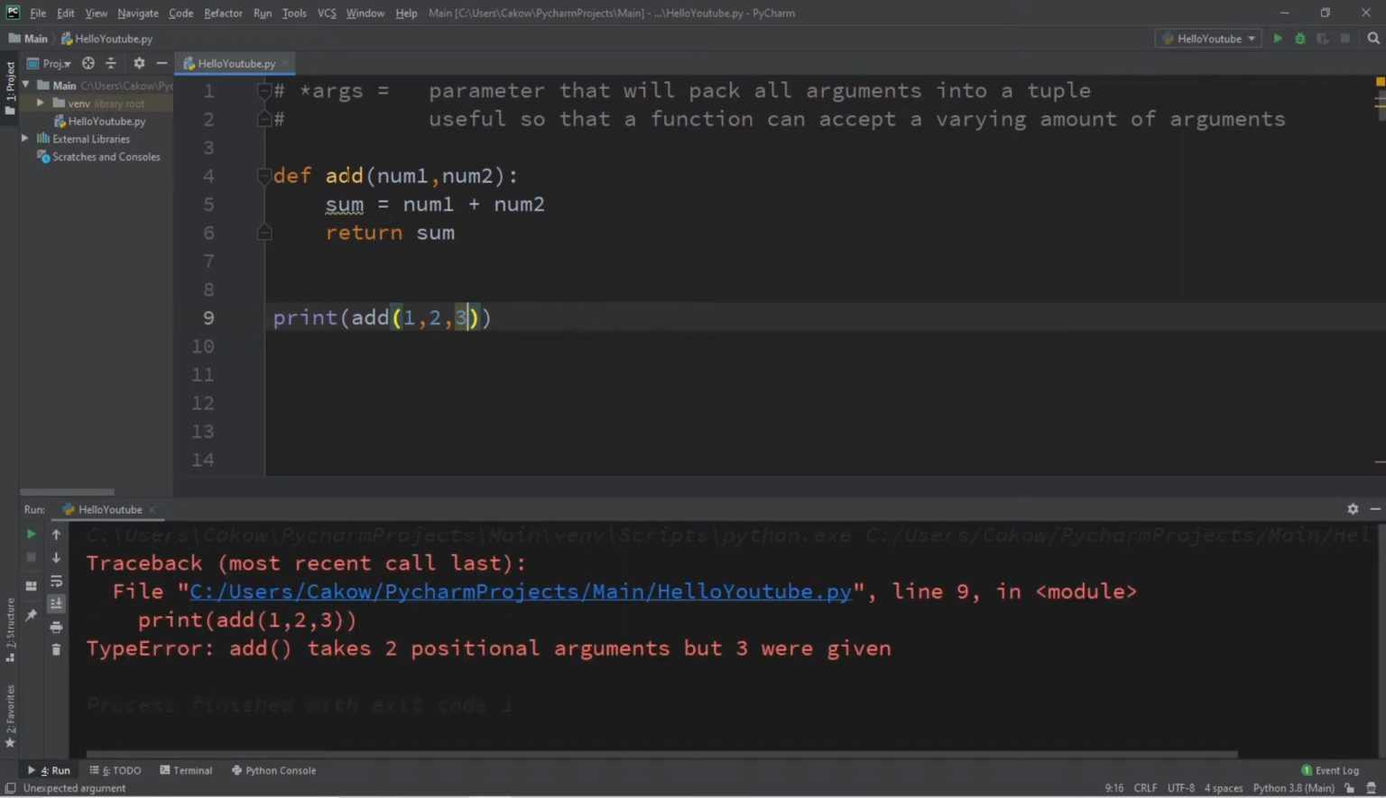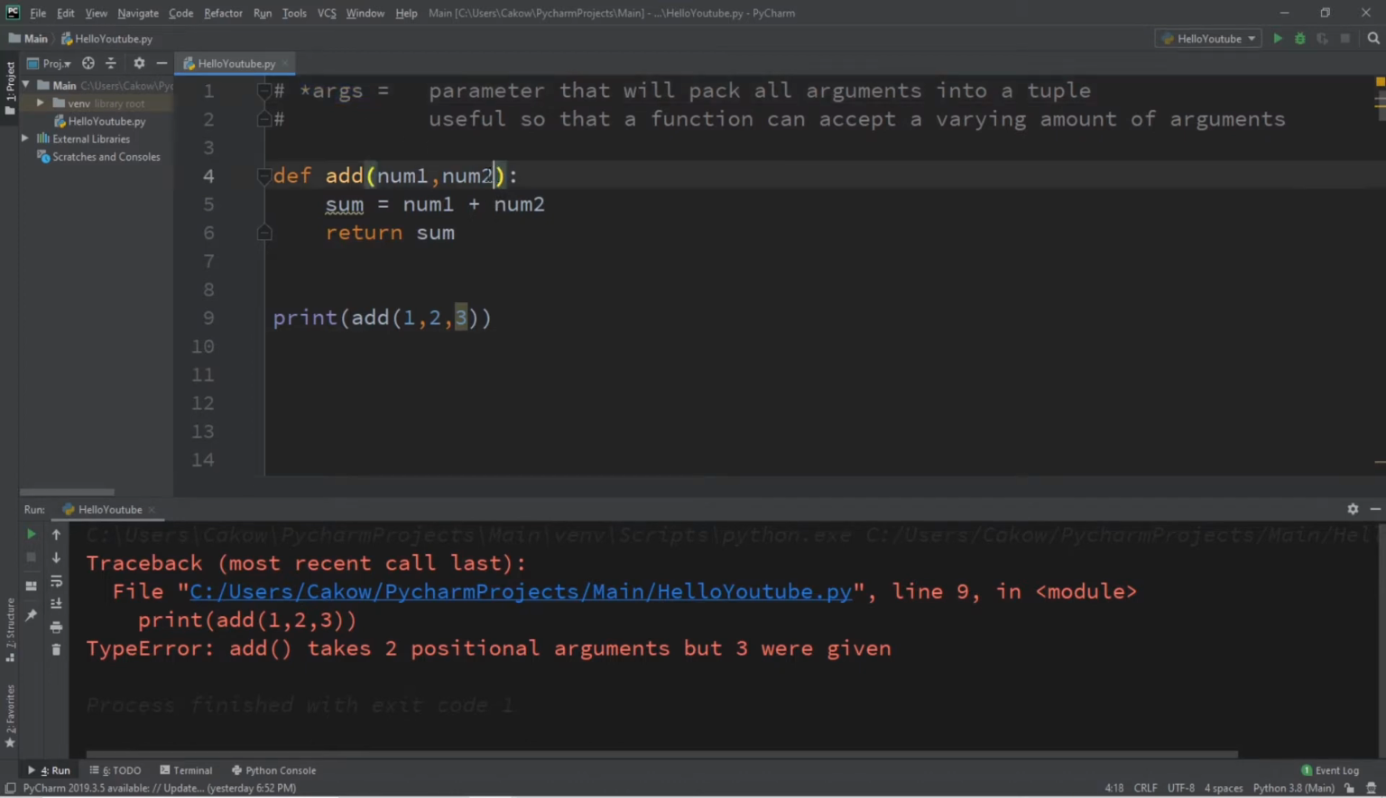Well, we can no longer use this add function because we have two parameters set up, but we're passing in three arguments. You can see here within my console window that we have a type error. Add takes two positional arguments, but three were given. And one way in which we can solve this issue is to use this args parameter.